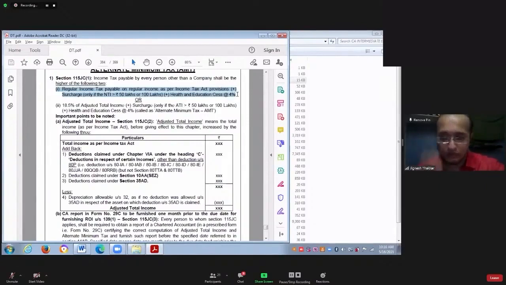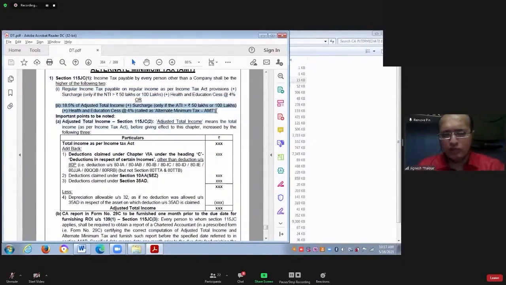Okay. Point number 1 is tax liability as per normal provision. So for point number 1, you have to calculate the normal total income. When we say normal total income, it is after claiming deduction for all sections. After 10AA, after 35AD, after Chapter 6A deduction, everything. You calculate the total income as per normal provision. On that, you calculate the tax liability as per the normal provision. That will be the amount of tax which is payable as per point number 1.